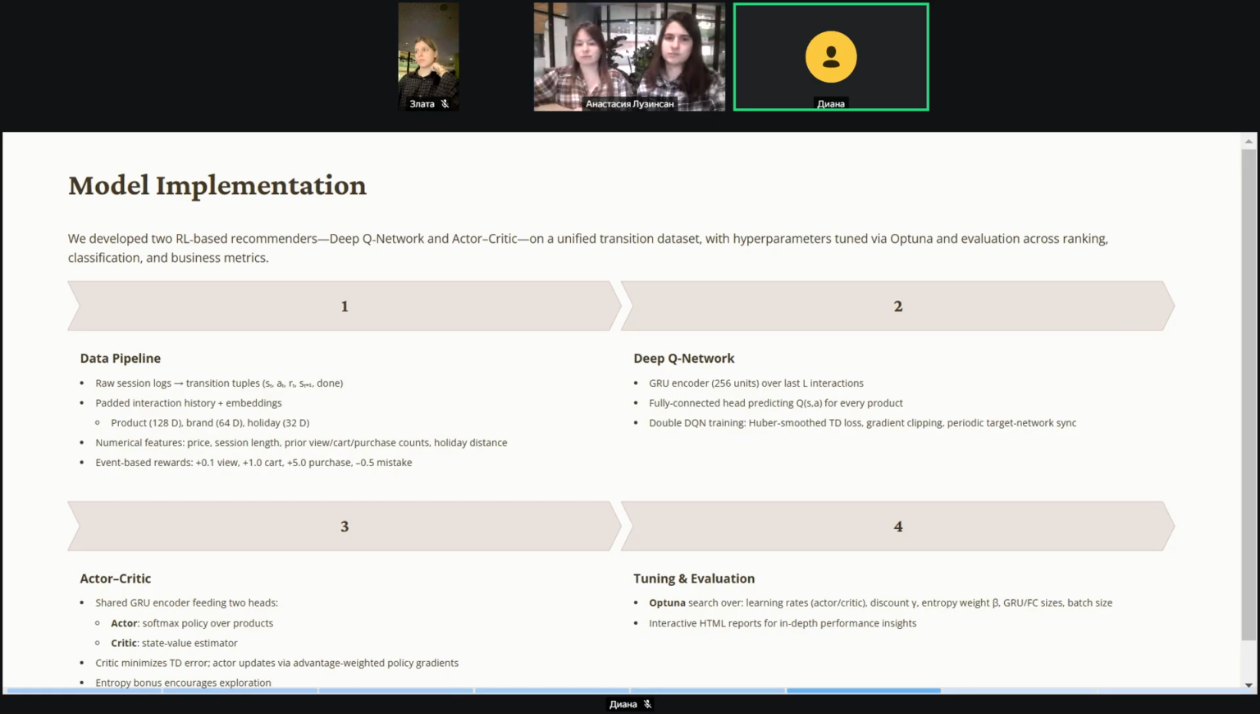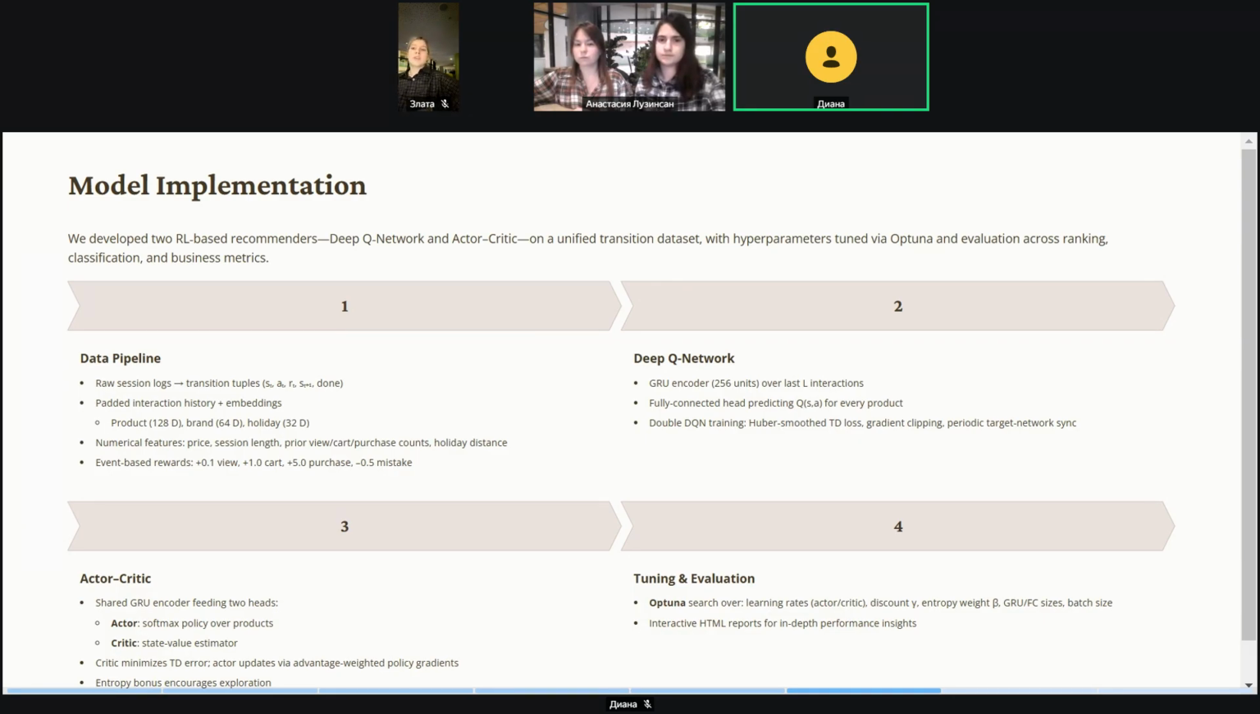And okay, what about DQN, Q function and training process? We approximate Q value with a two-layer network on top of a 256-dimensional GRU encoder. Inputs are the concatenated GRU state and feature embeddings. Outputs are Q values for every product. We train using double DQN with a Huber smooth temporal difference loss, gradient clipping also, and periodic target network updates.